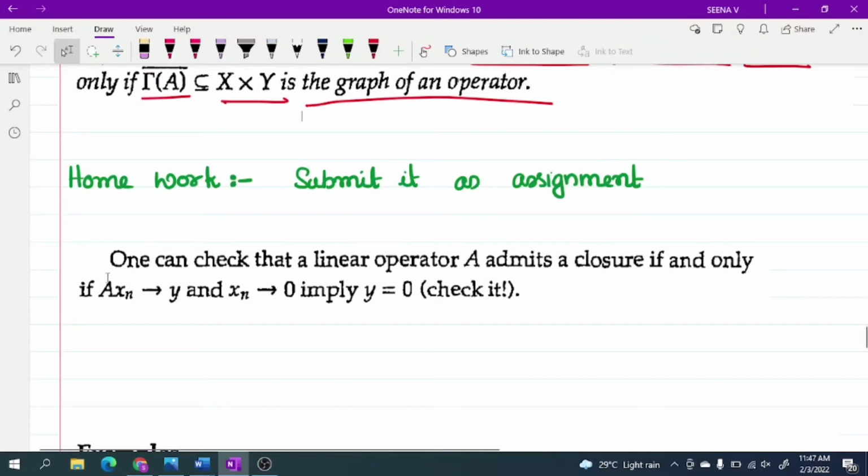So we have another result. We can say that an operator A admits a closure if and only if Axn converges to y and xn converges to 0 implies y equal to 0. You do this as an assignment and submit it.